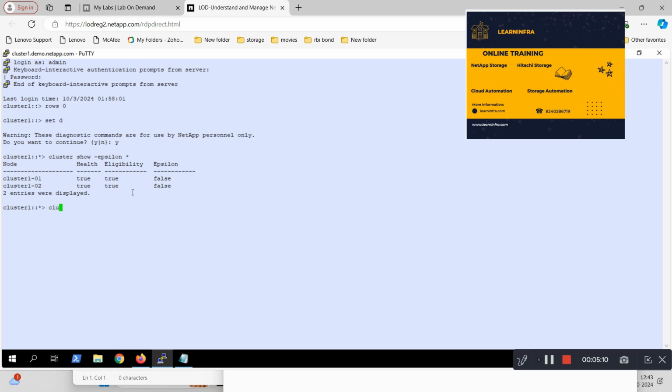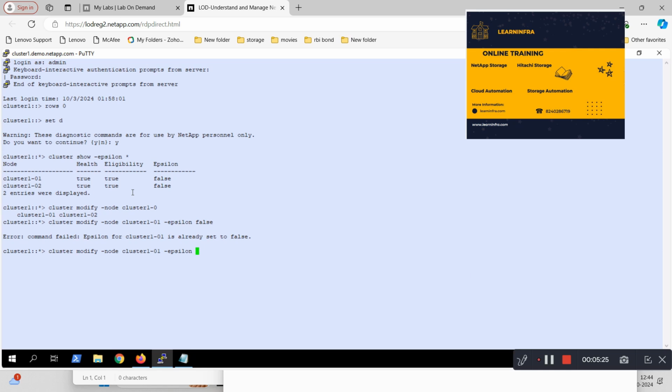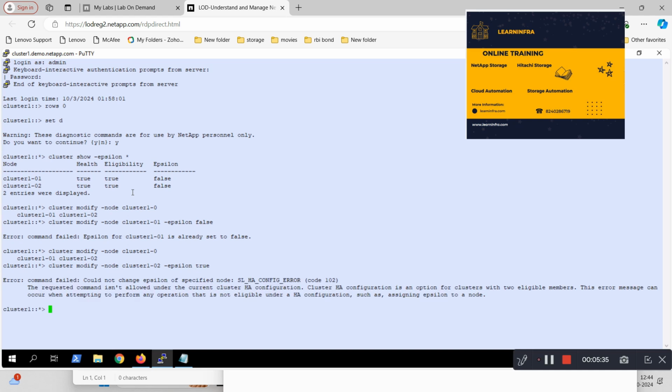So let me do that. Cluster modify -node. Okay. So the first one I'll give as false, not a problem, it is already false. The second one I'll give as true. Okay. Wait.